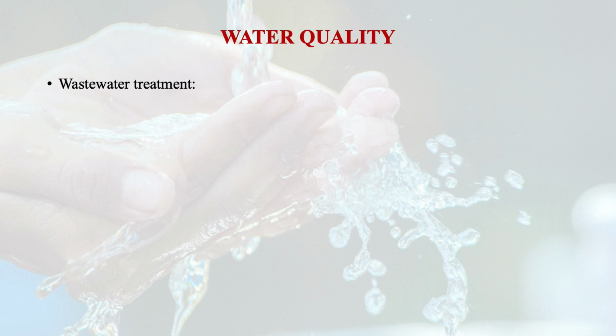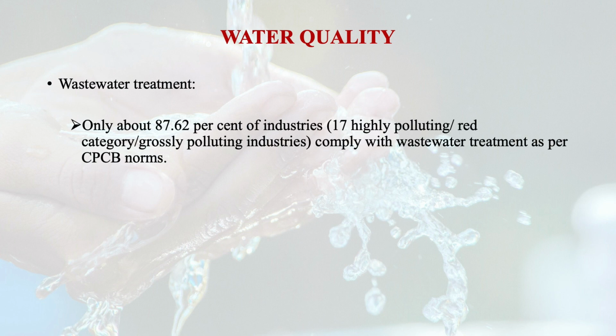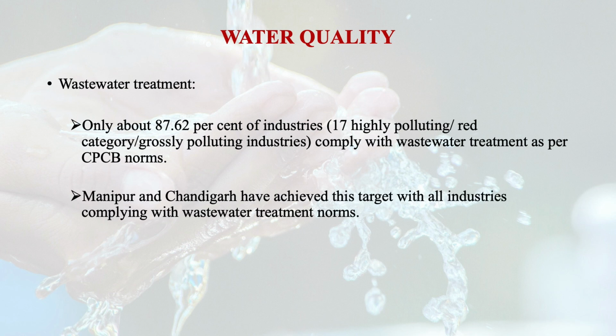And in terms of wastewater treatment, only about 87.62% of the 17 highly polluting red category grossly polluting industries comply with wastewater treatment as per CPCB norms. Manipur and Chandigarh have achieved this target with all industries complying with wastewater treatment norms, and the other states are also going in a good direction.